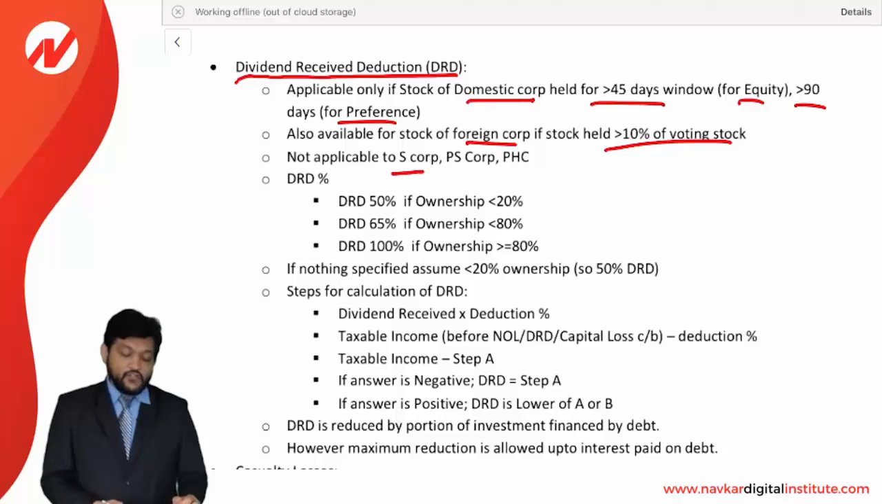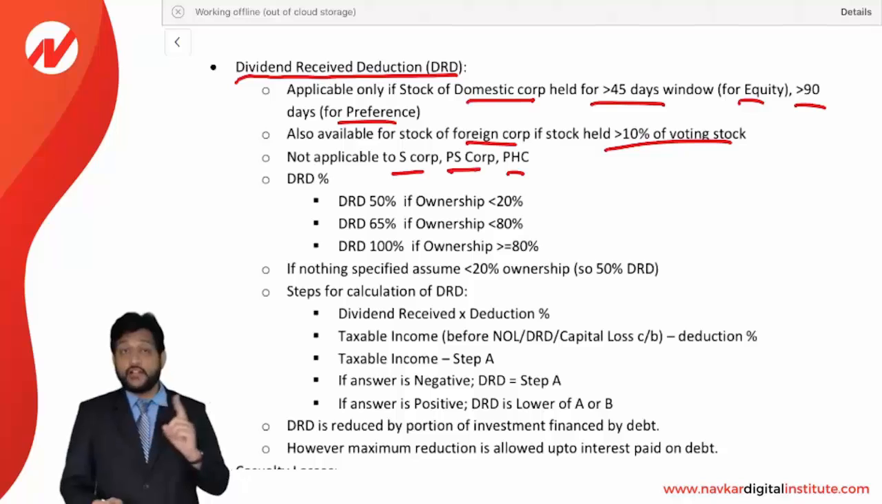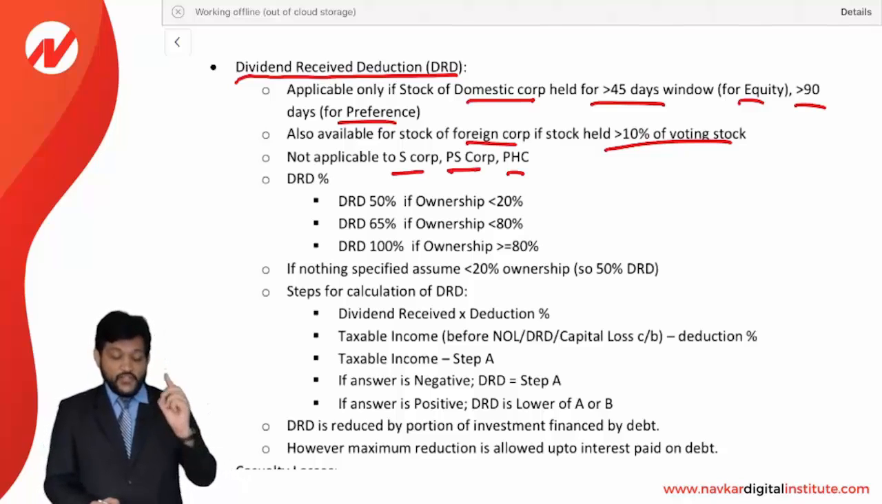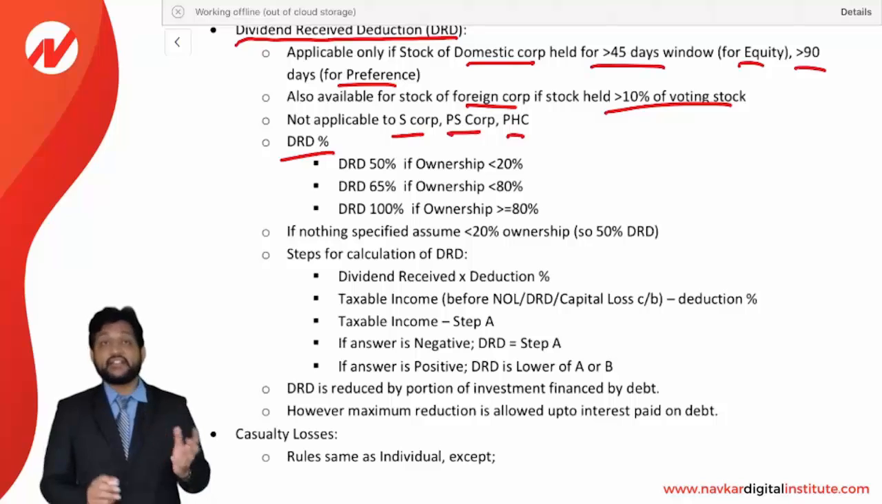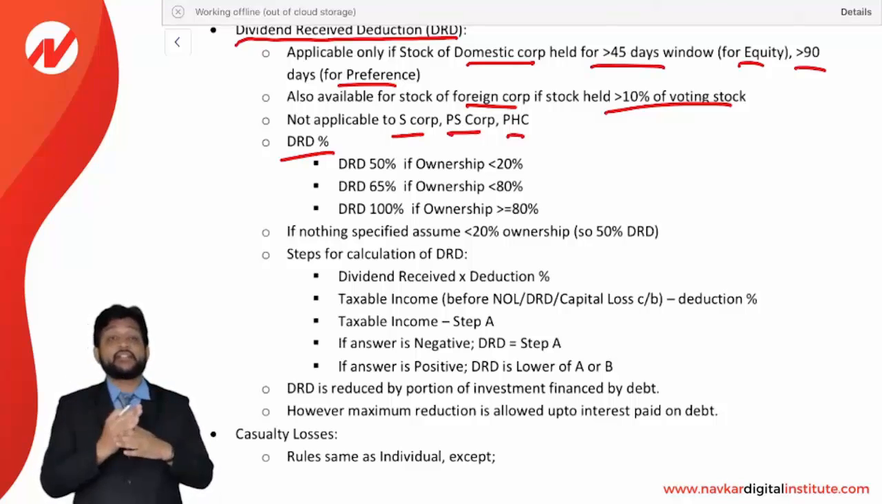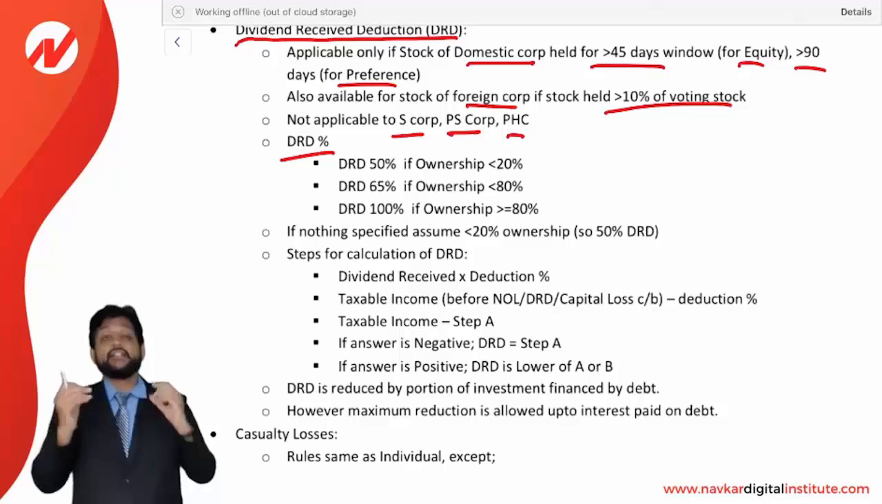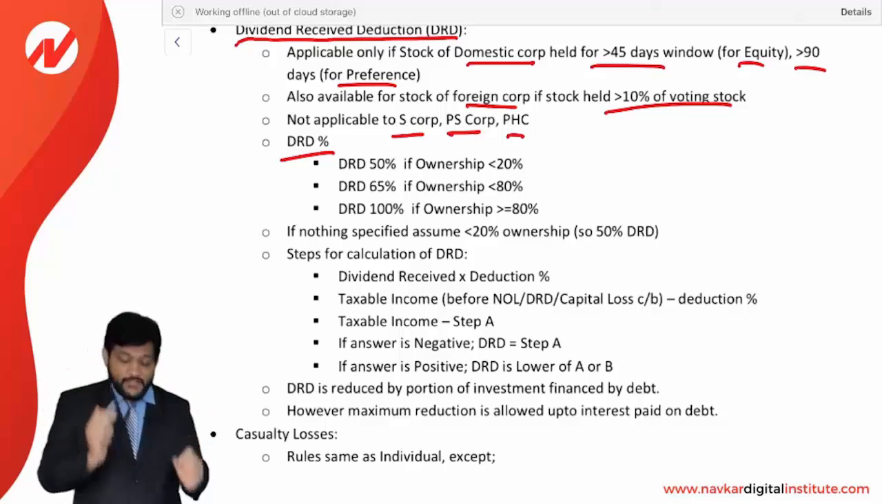It is not available to an S corporation, personal service corporation and PHC. PHC is a personal holding company. We'll learn it in a later section. Okay, what is the DRD percentage? See, actually DRD is nothing but a straight deduction of the dividend received. You are receiving a dividend and some percentage will be allowed as a deduction.